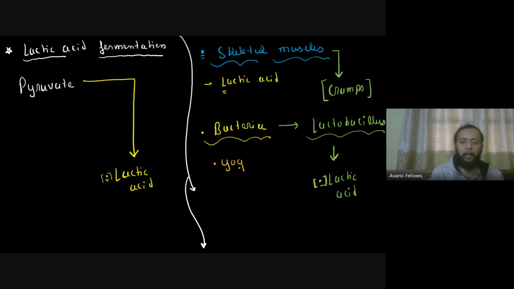So yogurt आपका एक काफी सिंपल एग्जांपल यहाँ पे हो जाता है जो आपको कमर्शियली आप यूज करते हो। So there are some bacteria which will have some commercial importance because lactic acid का भी इस्तेमाल किया जाता है, ठीक है? सबसे कॉमन एग्जांपल आपका दही के अंदर, curd के अंदर आपका इसे हम यूज करते हैं, ठीक है? So ये बात याद रखना। So please the first thing you have to know here is about the skeletal muscle. Skeletal muscles are the ones in which you will find the lactic acid getting formed, and it will have an impact in affecting the movement or the activity of the muscle. Why? Because they will give the cramps and that is not good for you.